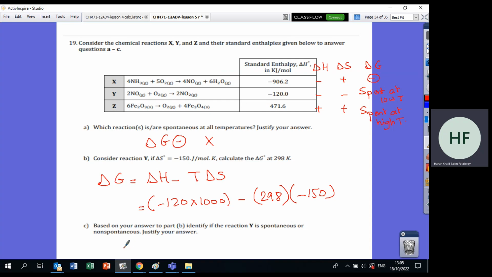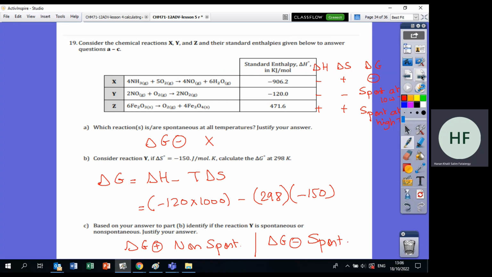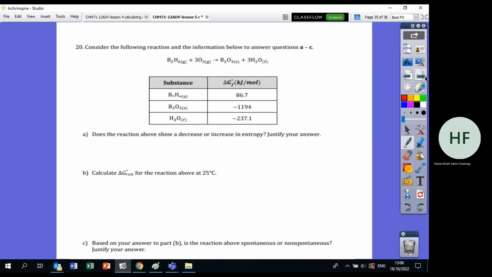Is the answer spontaneous or non-spontaneous? If delta G was positive, this means it is non-spontaneous because we need energy to do the work. If delta G was negative, this means it is spontaneous. So check your answer here and then you decide this part.